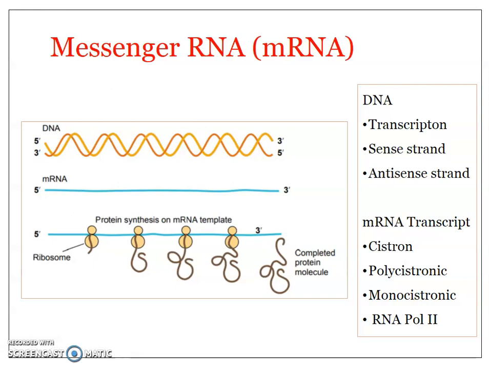It is not like the complete base sequence present on the mRNA is getting translated to protein, but only a specific part of the mRNA contains the information needed for the synthesis of protein, and that part is known as the cistron. So the cistron is a part of the mRNA transcript, which is used for the synthesis of protein during the process of translation.